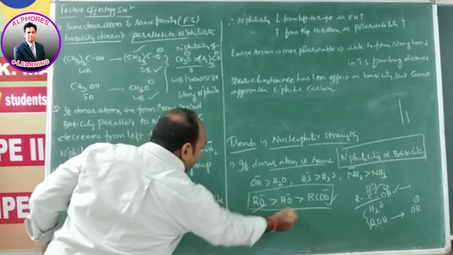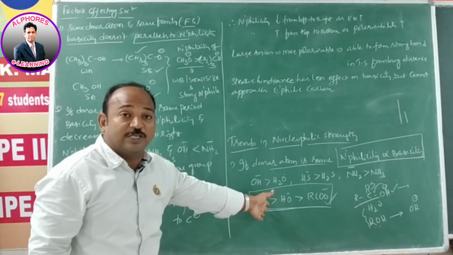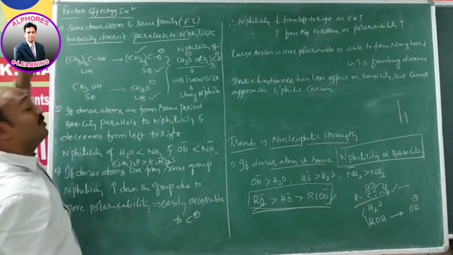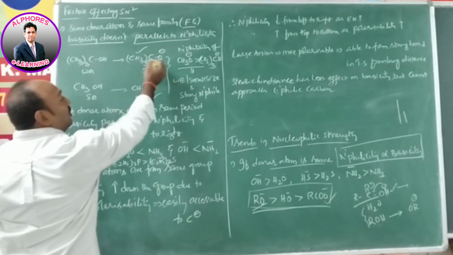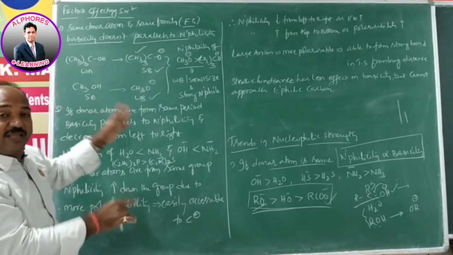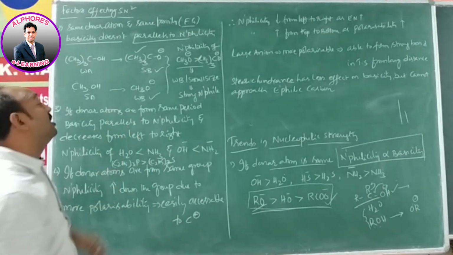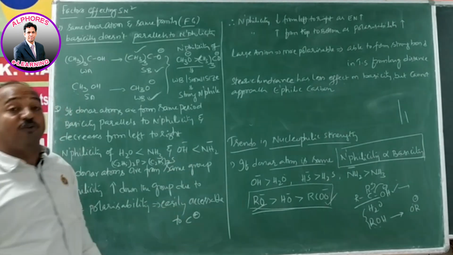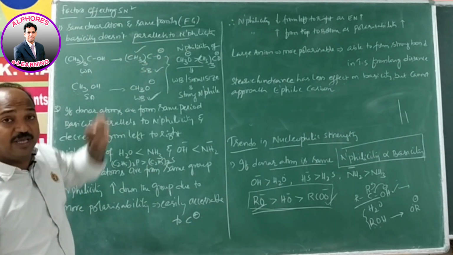Here you explained the same thing: because of a strong base, strong nucleophile, you explained in this point. But when you come to the second point, you are saying the contrary. You are saying that even though tertiary butoxide is a strong base, it is not a strong nucleophile. Its nucleophilicity is less, and moreover, methoxide ion is a strong nucleophile, even though its basic nature is less. So you are making contrary statements here.